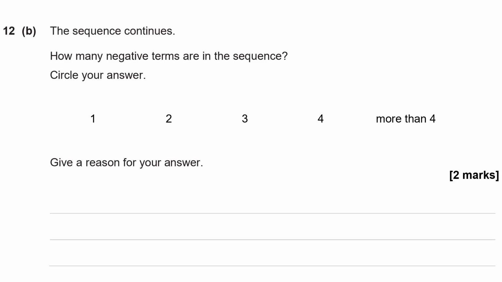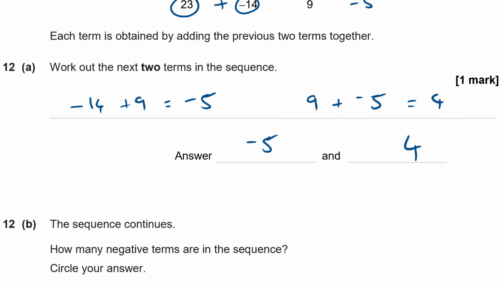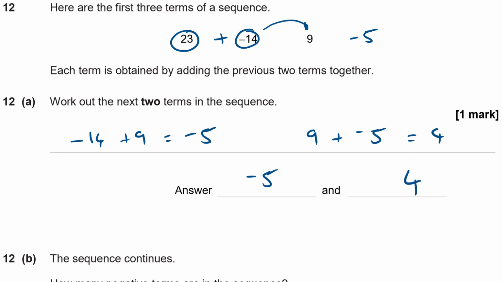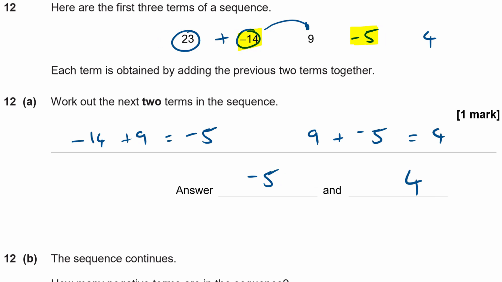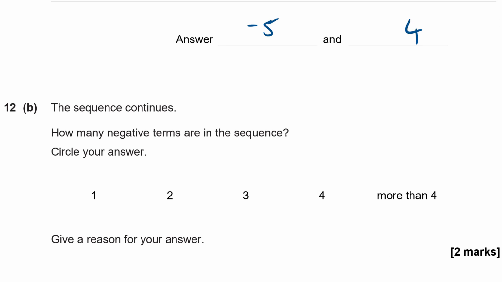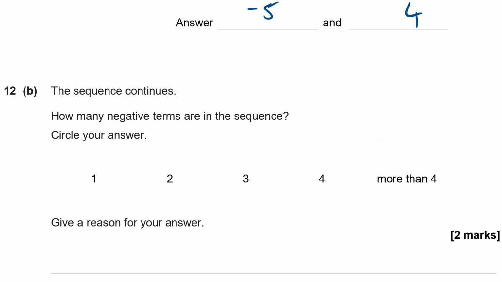Right, now part B says the sequence continues. How many negative terms are there in the sequence? Okay, well, we've had 2 so far. We've had minus 14 and minus 5. Now what's going to happen next? What's going to happen as our sequence continues? I think we're going to need a few more terms, aren't we, to work this out. Well, we've already got 2, but will there be 3, 4 or more as the sequence continues?